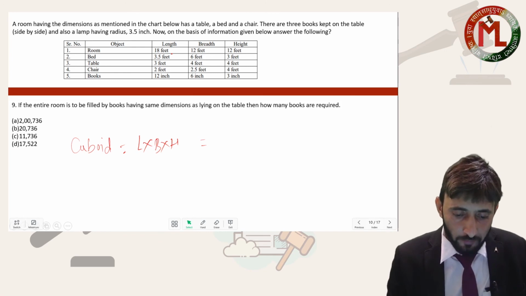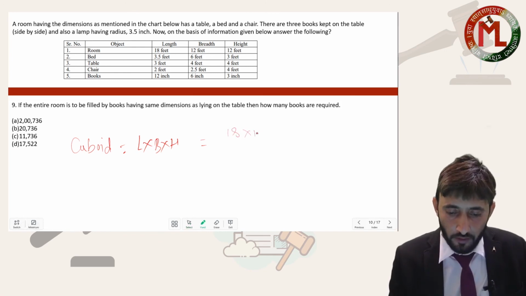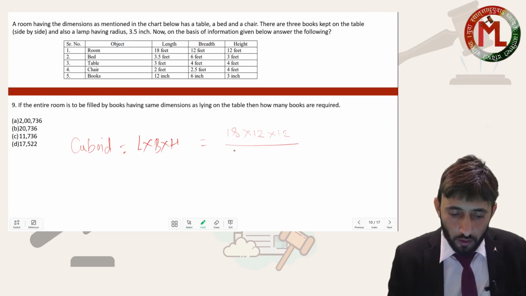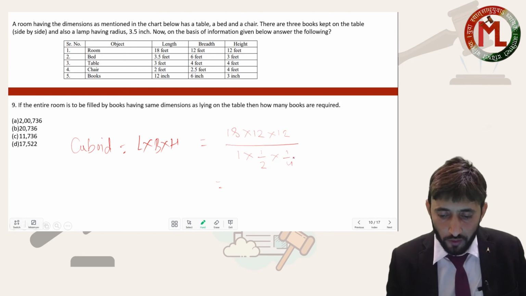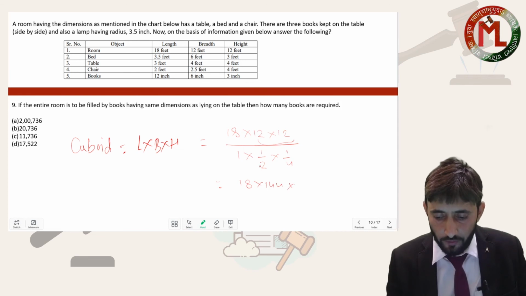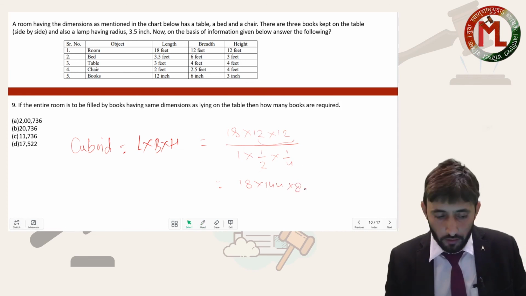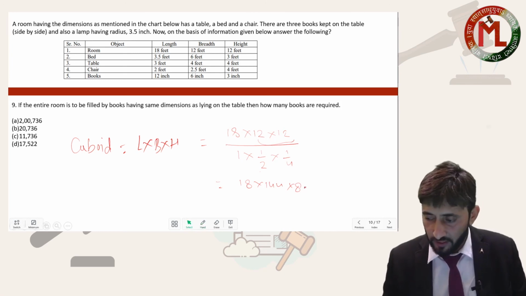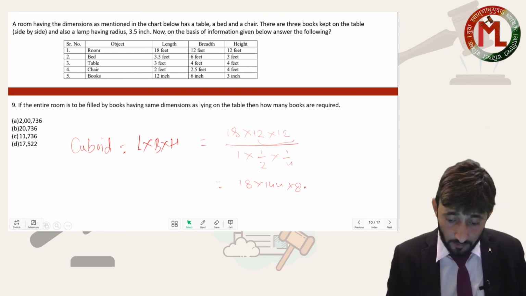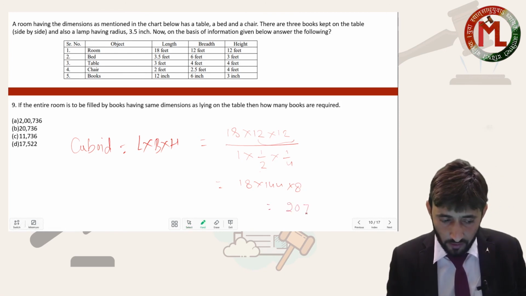Okay beta, so I am writing in feet, so 18 feet, 12 feet, 12 feet divided by volume of the book. 12 inches means 1 feet, 6 inches means half feet, 3 inches means 1/4 of a feet. Okay my dear, so this 2 into 4 will go in the numerator, so 18 into 12 into 12 is 144 into 2 into 4, 8 will go in the numerator part. So here you will get the answer as B. Answer will come out to be 20,736.